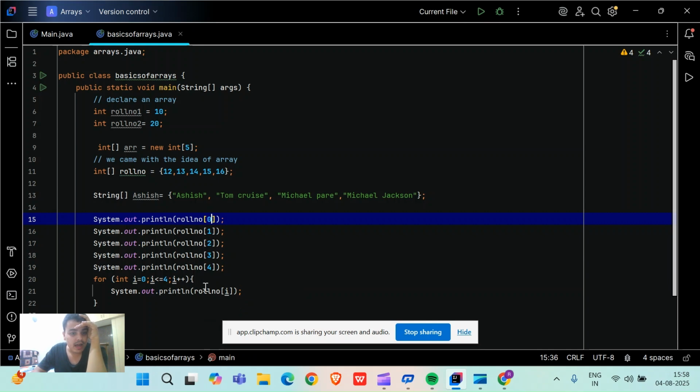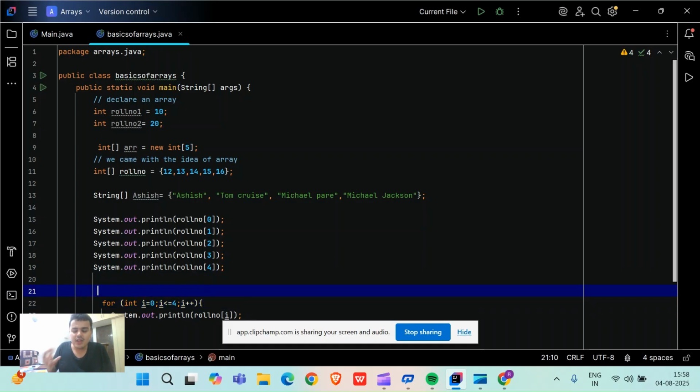And what am I printing? At every stage, I am printing their index values. So like this, you will get an answer. This is the approach by for loop.